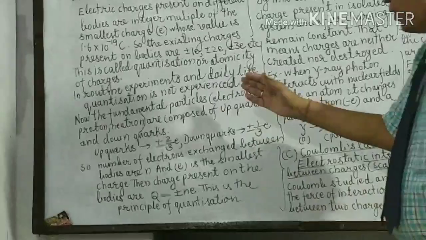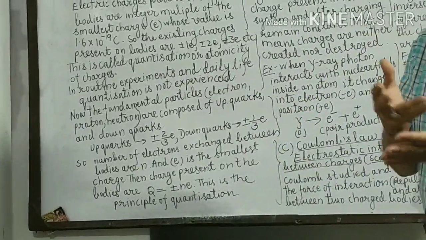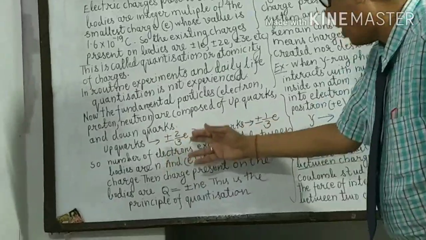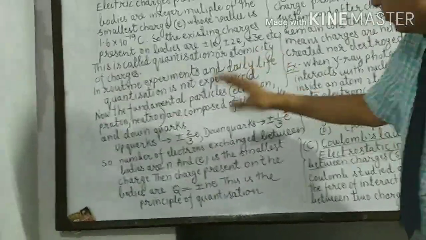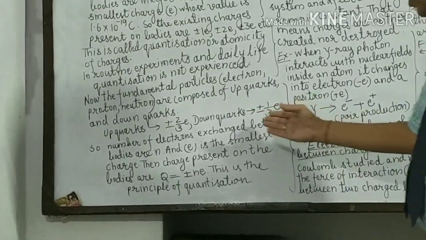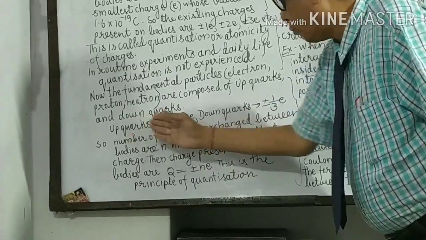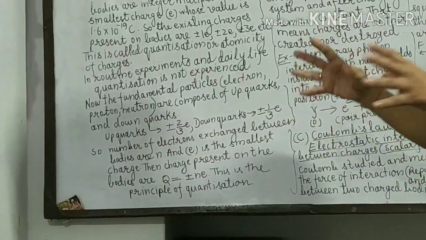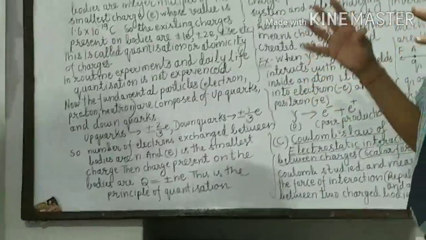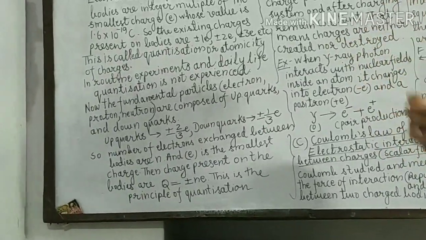That means the proton can be composed of 2 up quarks and 1 down quark. Similarly, neutron can be composed of 2 down quarks and 1 up quark. They are made up of up quarks and down quarks, and quarks are the fractionalized charges.